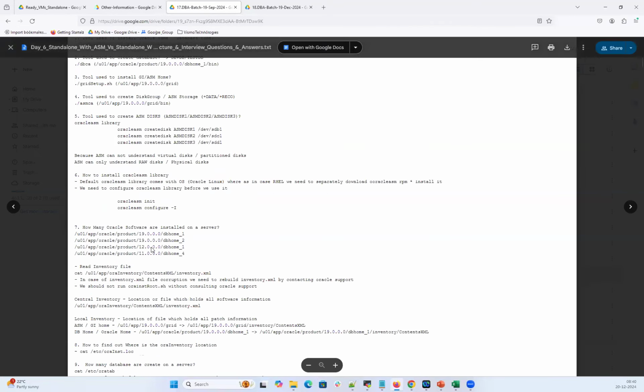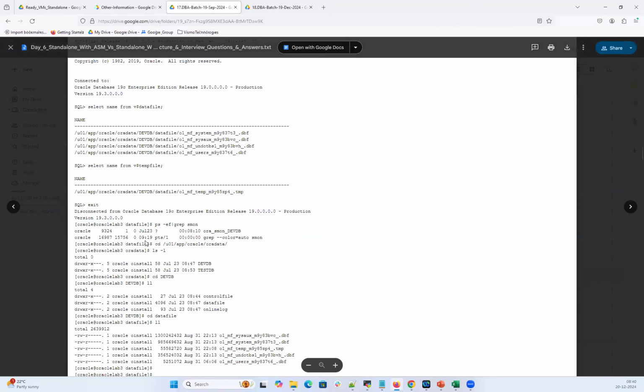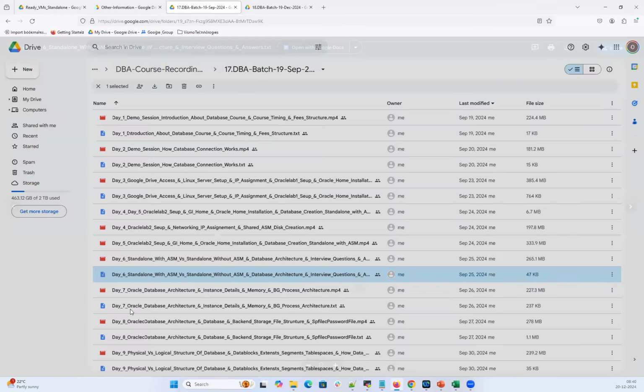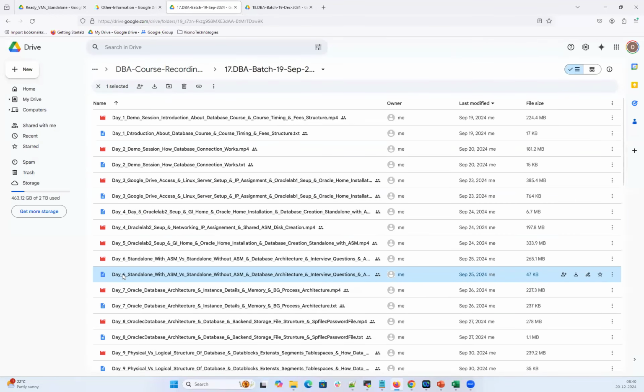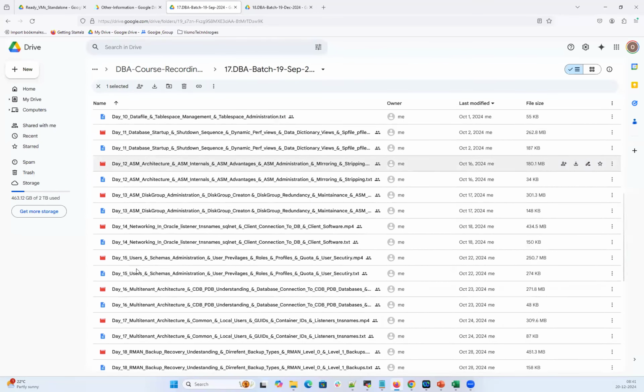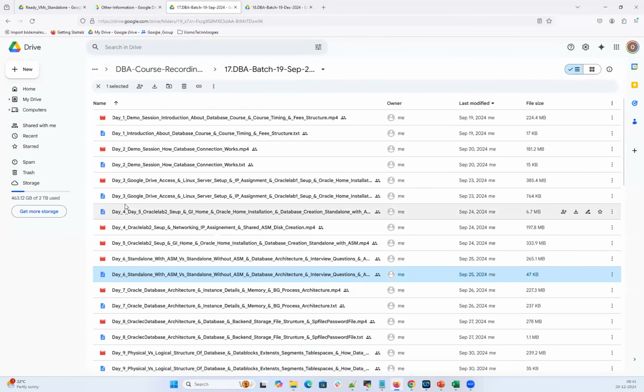Whatever I am demonstrating in the lab exercises will all be captured as command lines here. While watching the session, you can copy and paste these command lines and practice in your lab. So all the sessions, notepads, and recordings will be uploaded here. You can watch these recordings well in advance before attending the live classes so that you can ask more questions and make the session interactive.